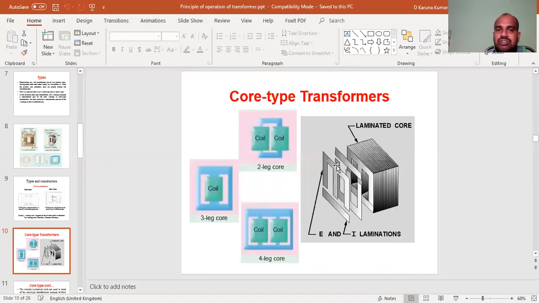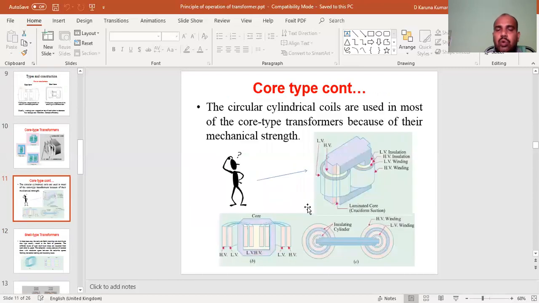In core type transformers, there are different types: two leg transformers, three leg transformers, and four leg transformers. They are based on the core type, and the core type transformer uses circular cylindrical coils. The circular cylindrical coils are used in most core type transformers because of their mechanical strength. In this core type transformer, the first one is the HV winding and the second one is the LV winding. This one is LV insulation and this one is HV insulation. LV means low voltage winding, HV means high voltage winding.